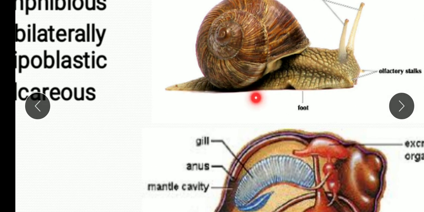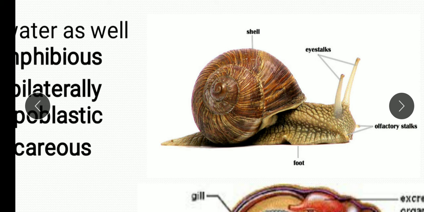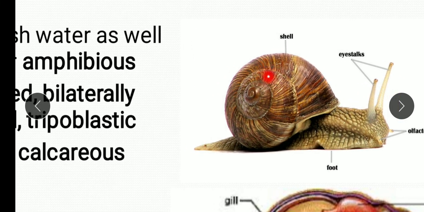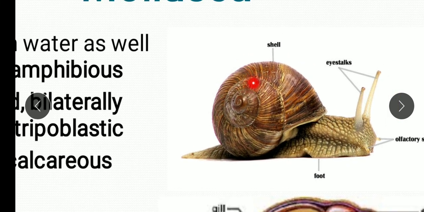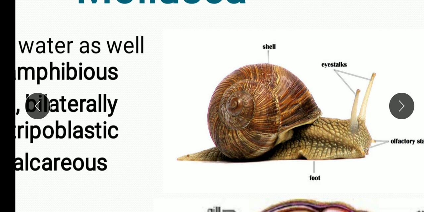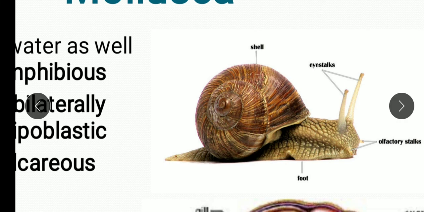You can see this is a snail, which belongs to the phylum Mollusca. That outer hard covering is known as the shell, which is made up of calcium salts. So a calcareous shell is there.